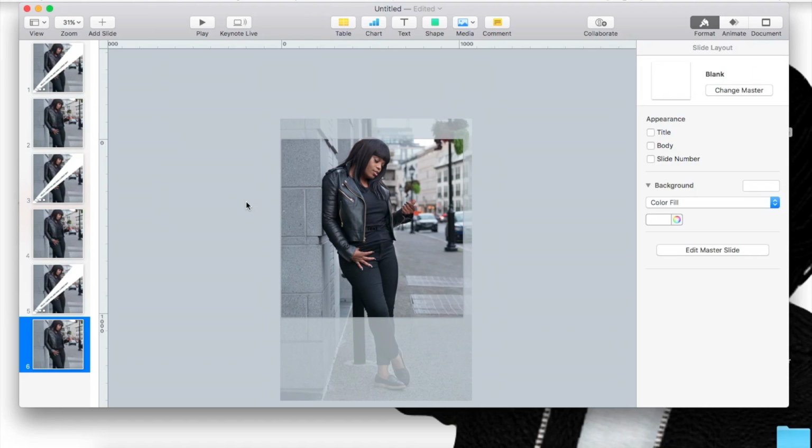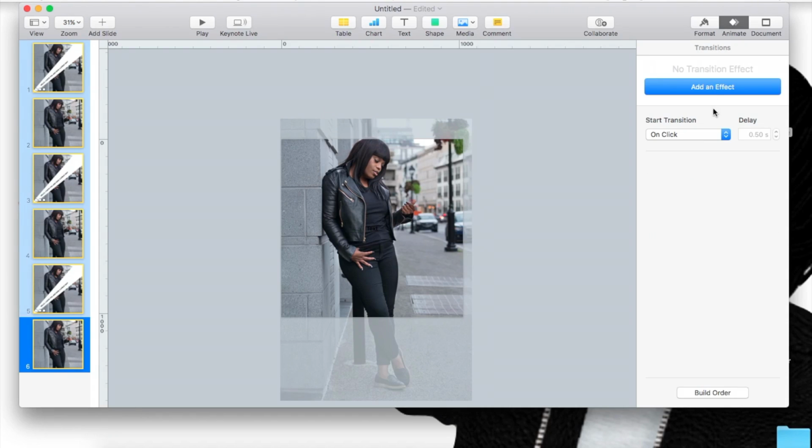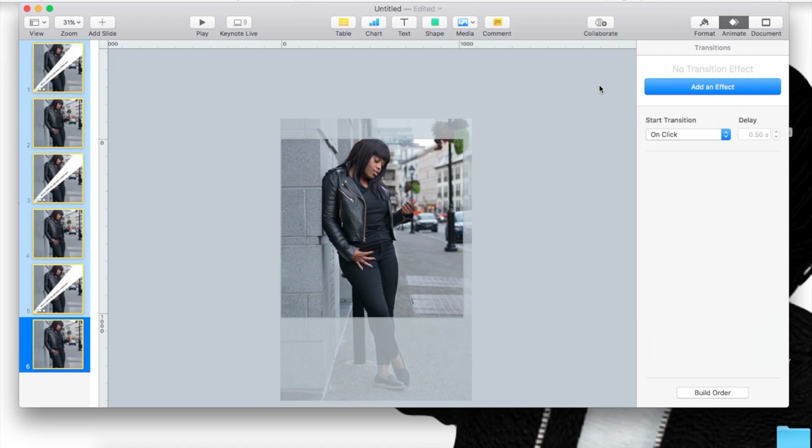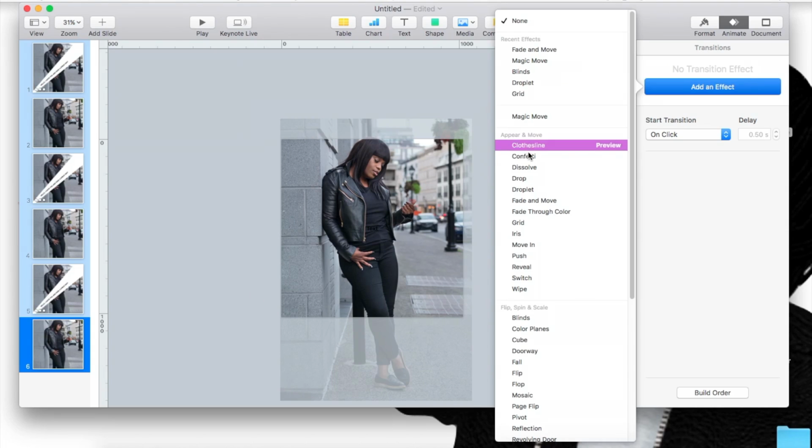So let's say we want to add a transition within each page. What you're going to do is select all, go to animate, and then add a transition. You see how the build order is empty? It's because we are adding a transition to the page. So the build order is always going to be empty because we're not building anything on top of the image. So we're going to create an effect. Let's be fun and add something.